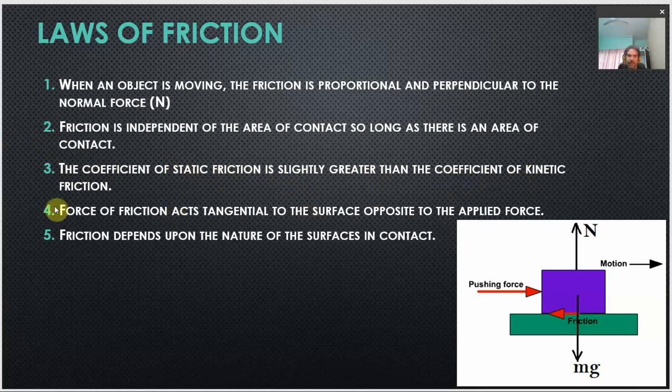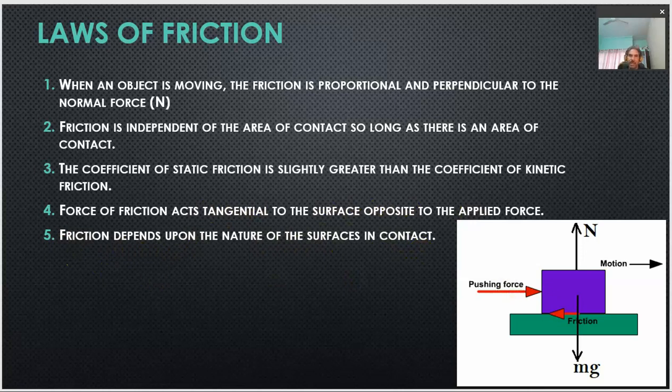The fourth law: force of friction acts tangential to the surface, opposite to the applied force, which we already know. And the last law, the fifth law of friction, says friction depends upon the nature of the surfaces in contact. Of course, if the surfaces are changed, the frictional force will also be changed.